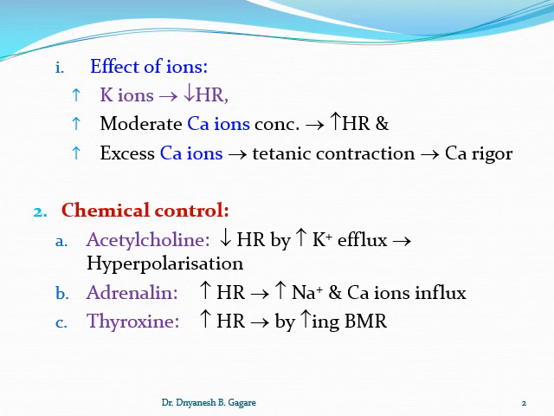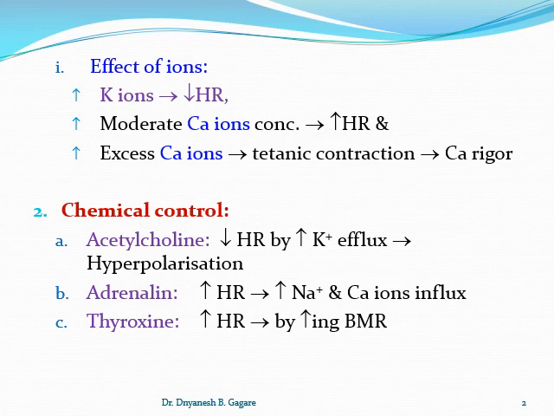Excess of calcium ions leads to tetanic contraction, and if it is excess it can cause calcium rigor. What is calcium rigor? The contraction and relaxation of the heart leads into a contracture state of the heart, and that is called calcium rigor. So if the calcium is in excess, the heart stops in systole, and that contracture of the heart in systole is called calcium rigor.